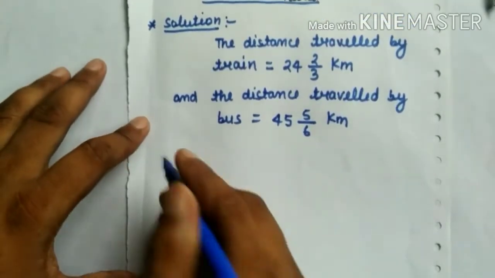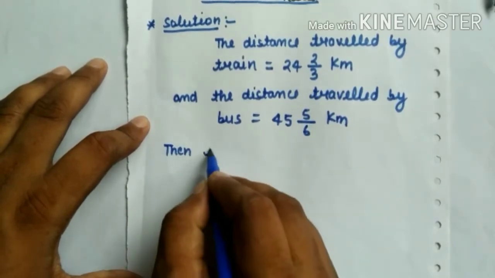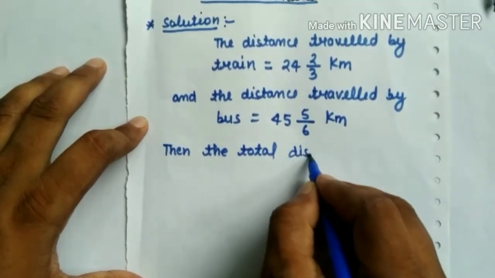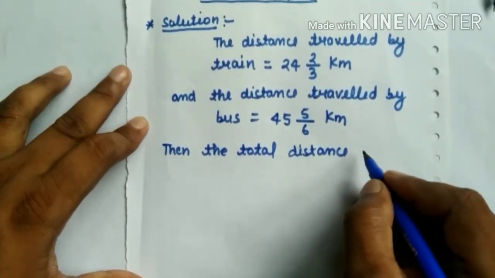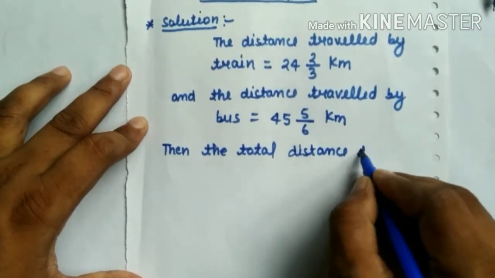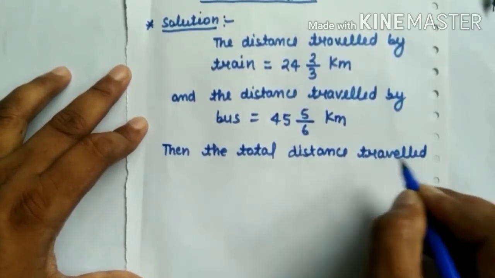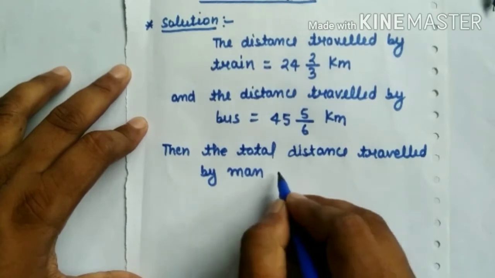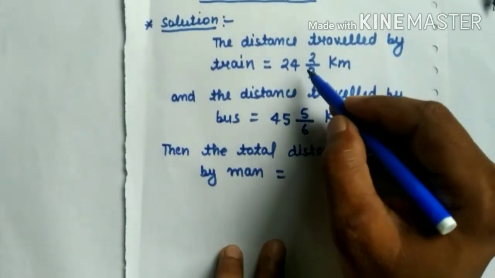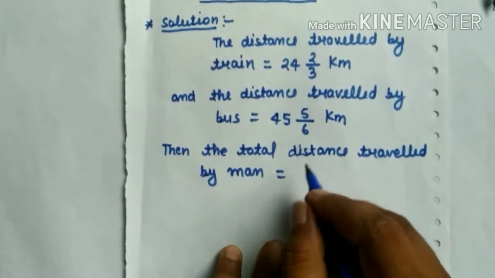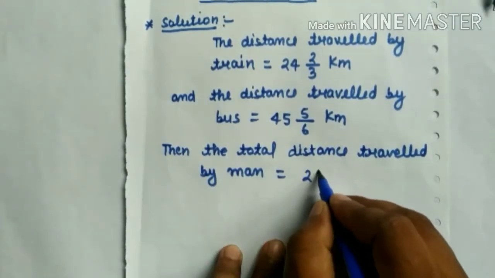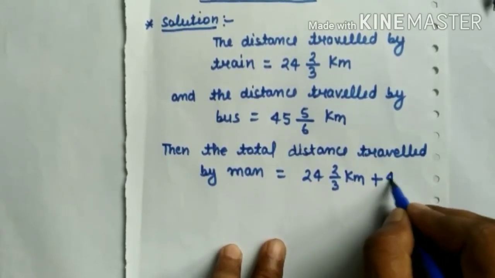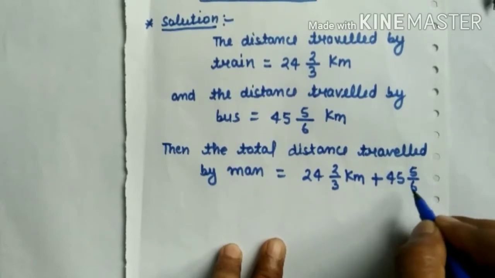Then the total distance travelled by the man is equal to, we just add the given fractions. Now look at here carefully: 24 whole 2 over 3 kilometer plus 45 whole 5 over 6 kilometer.